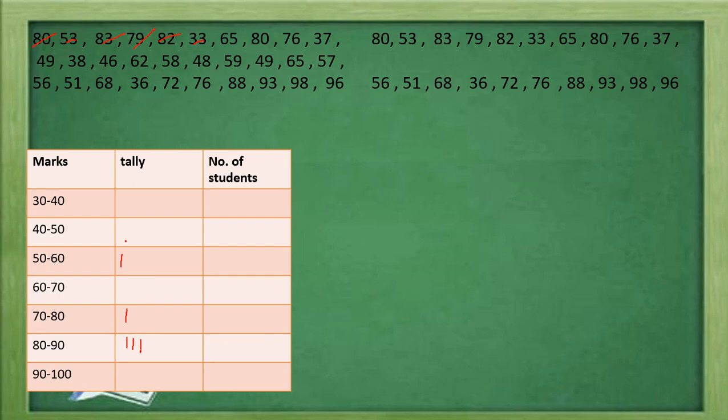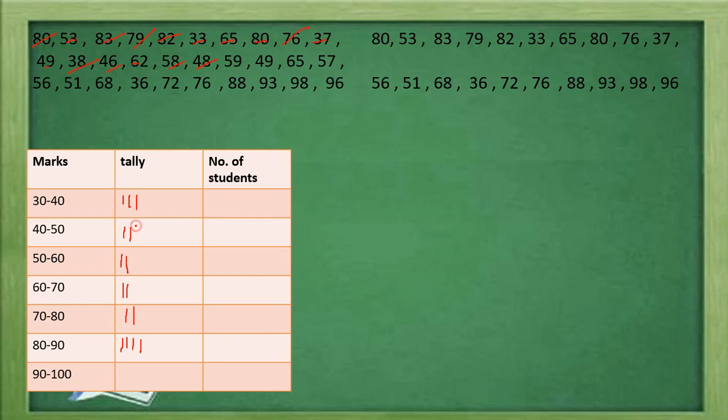Then 33, it is in 30 to 40. Then 65, it is in the group 60 to 70. Then 80, it is in the group 80 to 90. Then 76, it is from 70 to 80. 37 will be in the 30 to 40 class. 49, that is 40 to 50. 38, again it is 30 to 40. Then 46, it is 40 to 50. Then 62, it is inside the 60 to 70 class. 58 is in the class 50 to 60.